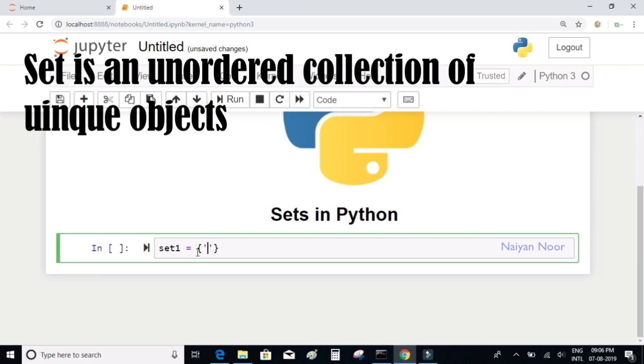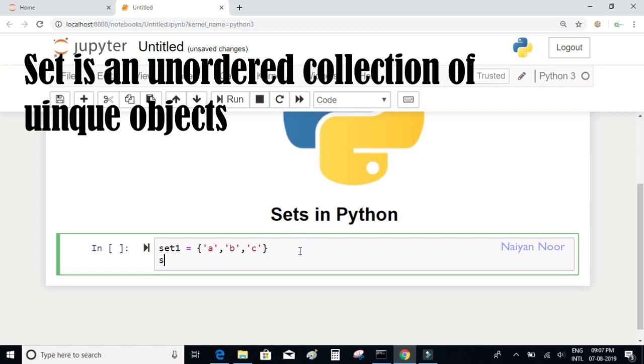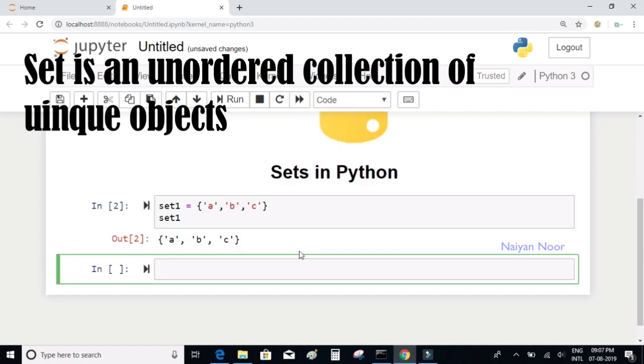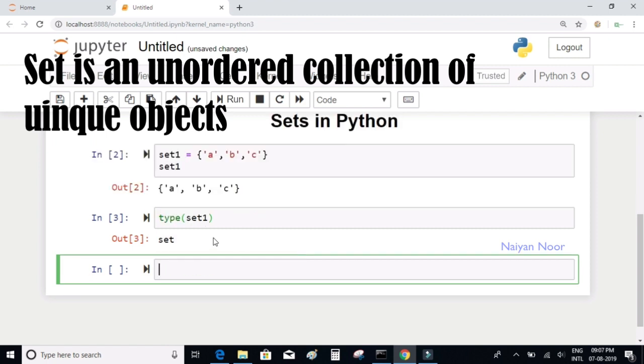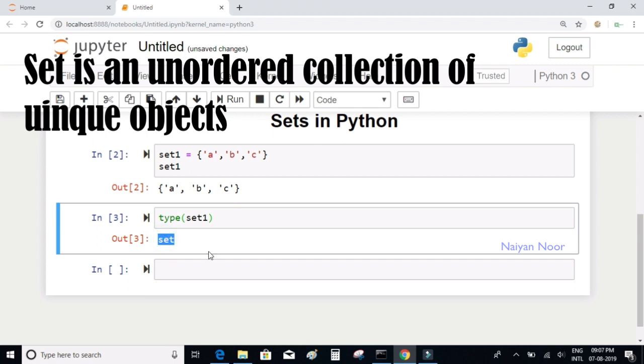I'll define a set here with three elements A, B and C. You define the set just like the list, but the only difference is that instead of the square braces you have the curly braces, and with tuples you have the parentheses, right? So I'm going to define set1 equal to A, B and C, and let me check the type of this variable set1. You can see that the data type is set.